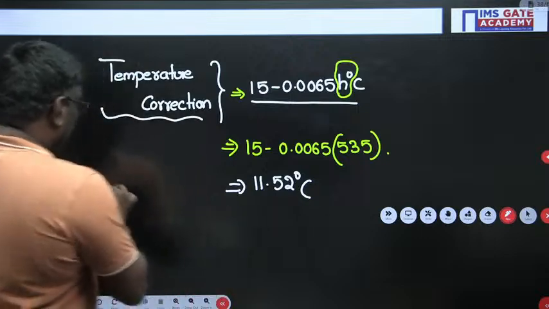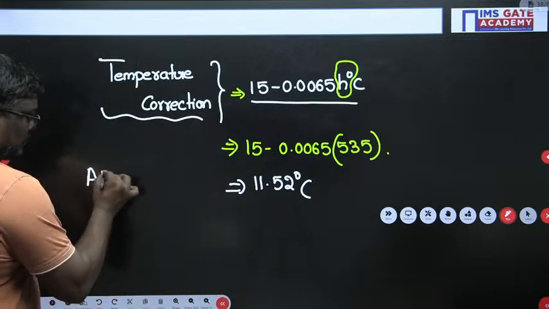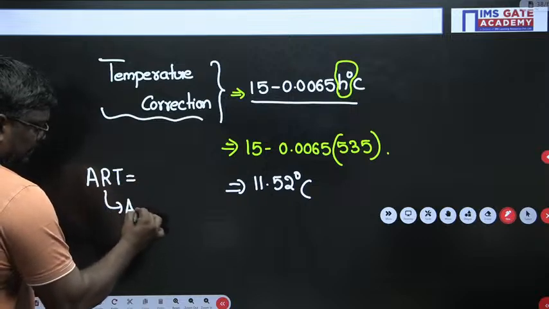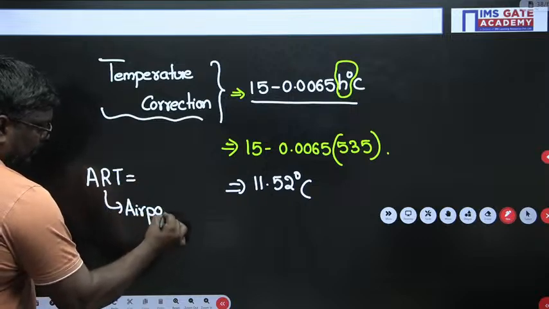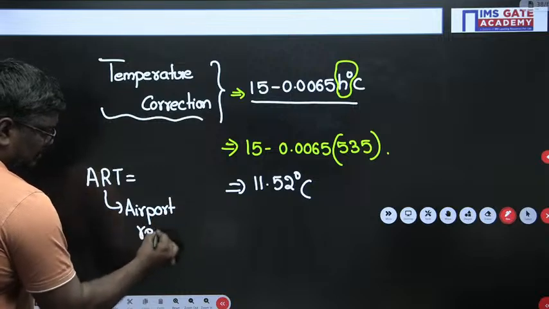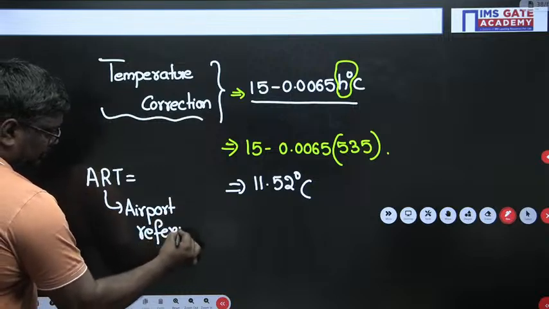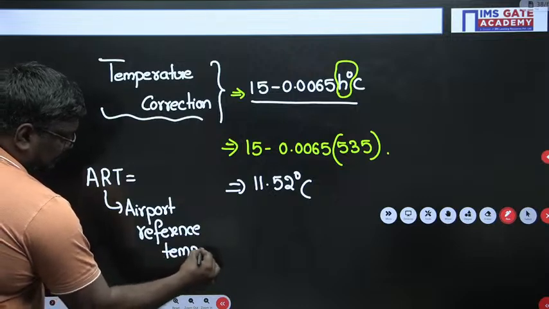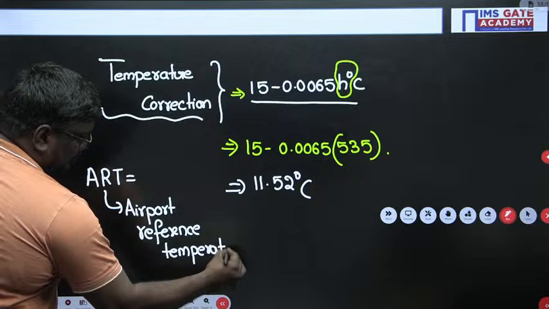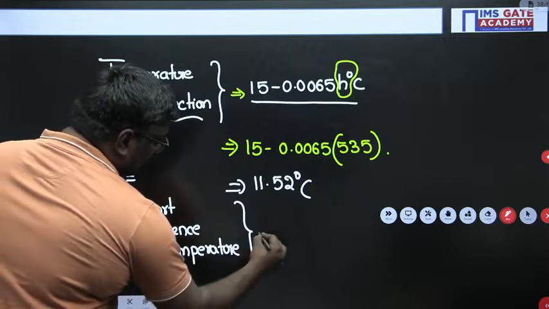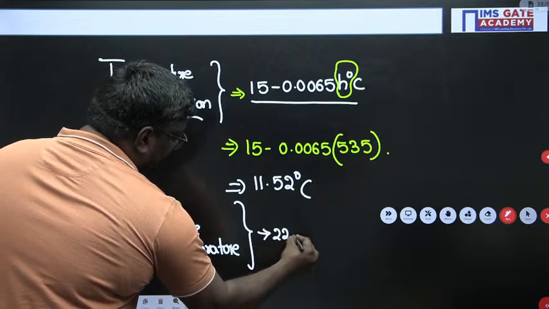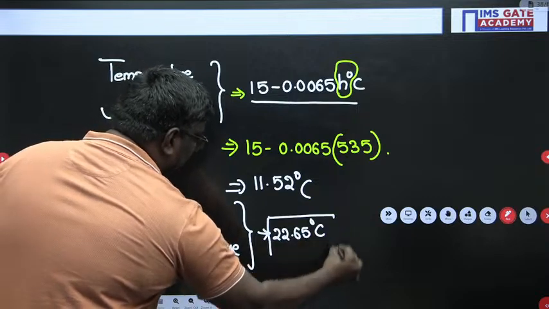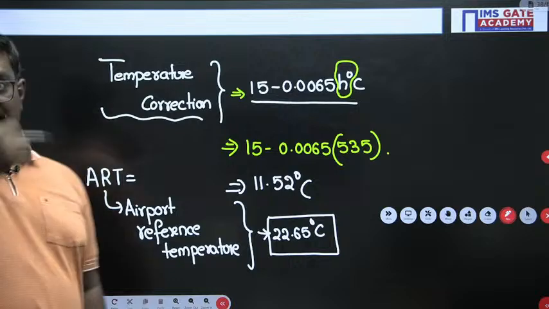They have given the airport reference temperature as 22.65 degrees.